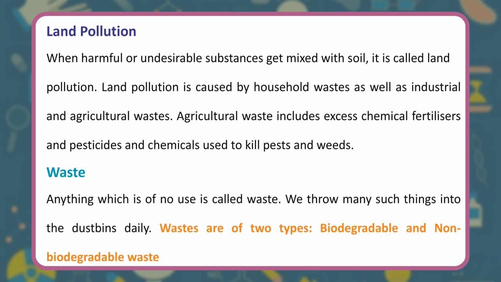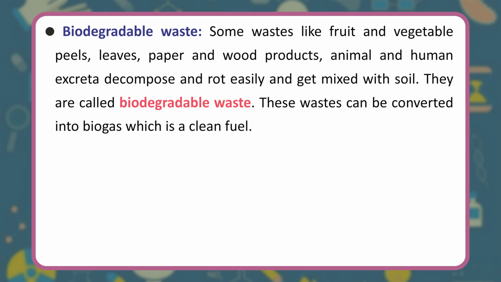Waste. Anything which is of no use is called waste. We throw many such things into the dustbins daily. Wastes are of two types: biodegradable and non-biodegradable waste. Biodegradable waste. Some wastes like fruit and vegetable peels, leaves, paper and wood products, and animal and human excreta decompose and rot easily and get mixed with soil. They are called biodegradable waste. These wastes can be converted into biogas, which is a clean fuel.